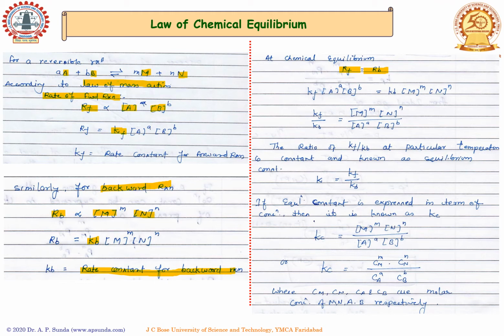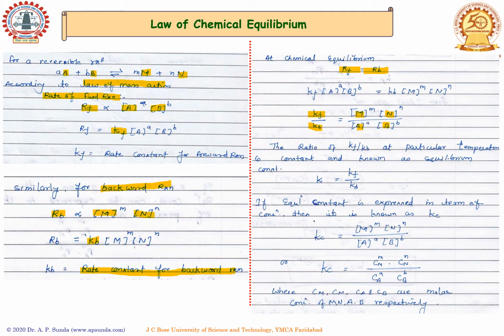We can substitute the equations which we have just got. Rewriting this equation, Kf divided by Kb is equal to the active mass of M and the active mass of N divided by the active mass of A and the active mass of B.